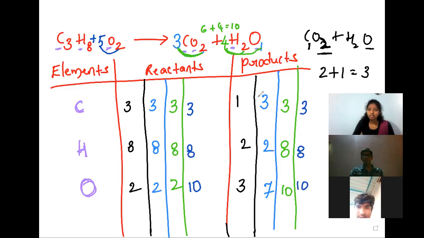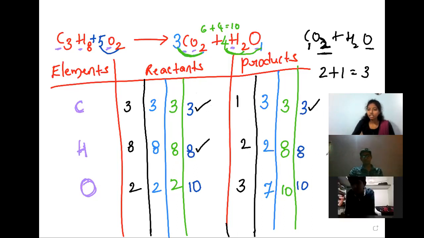Check once whether all the atoms are balanced or not. Carbons 3 on the reactant side and 3 on the product side. Hydrogens 8 on the reactant side, 8 on the product side, and oxygens 10 and 10 on both sides. Now this is the balanced chemical equation: C3H8 plus 5O2 gives 3CO2 plus 4H2O. Okay.